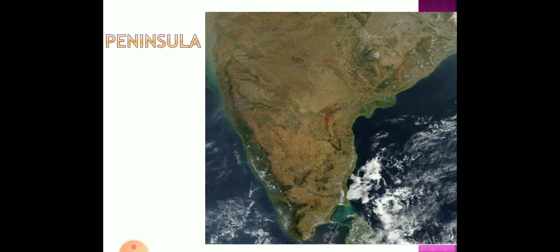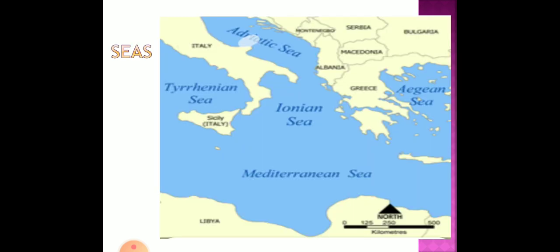So what is a peninsula? A peninsula is a landmass which is covered on three sides by a water body and on one side by land. So I think you understood about peninsula. You can see the bottom portion of India, and you can see the water body which covers three sides. Now the next portion is, what is a sea?